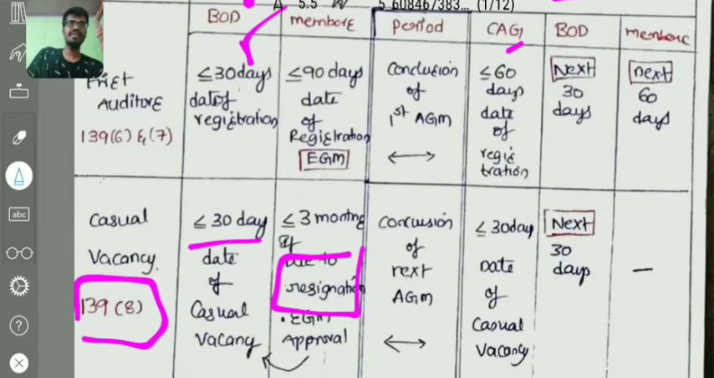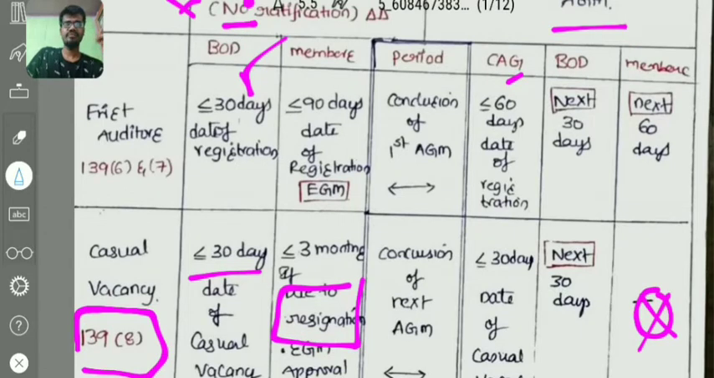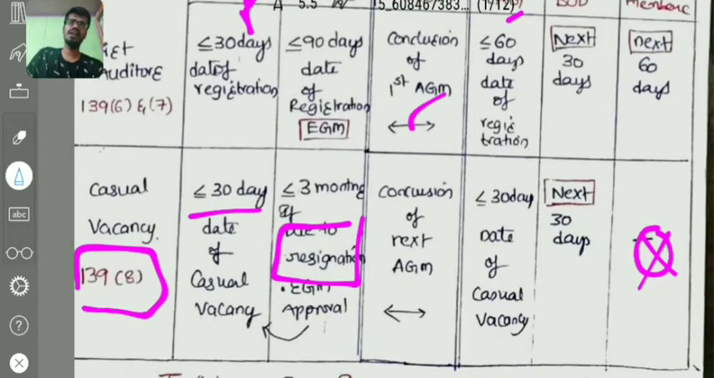And the same casual vacancy in the case of a government company, if you see, it is filled within 30 days from the date of casual vacancy. If not done by the C&AG, then it will be done by the board of directors in the next 30 days. The Act is silent about the members' powers, so members cannot fill the casual vacancy. We have discussed subsequent auditor, first auditor, and casual vacancy. The first auditor's term is till the conclusion of the first AGM, and the casual vacancy term is till the conclusion of the next AGM.